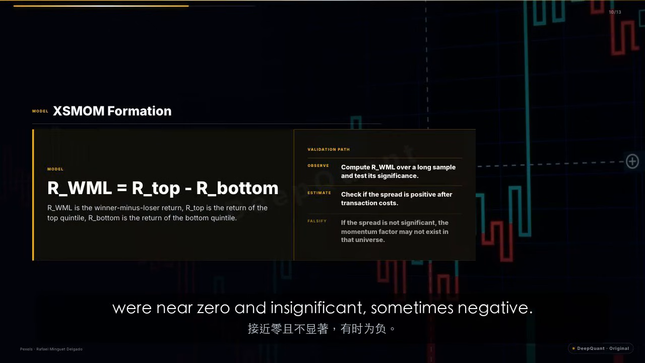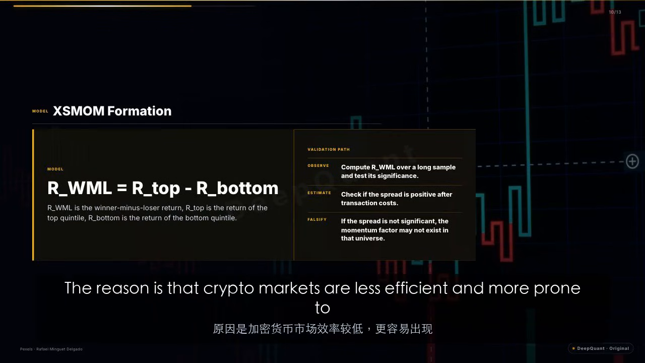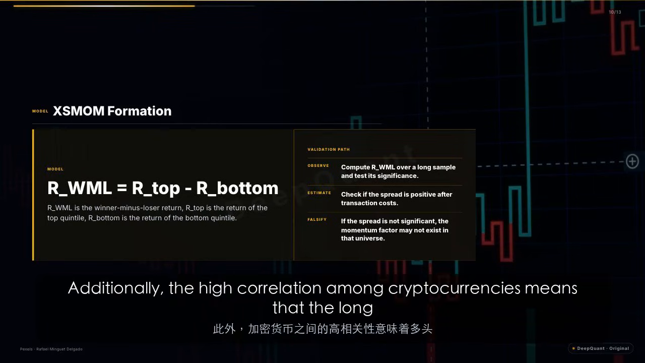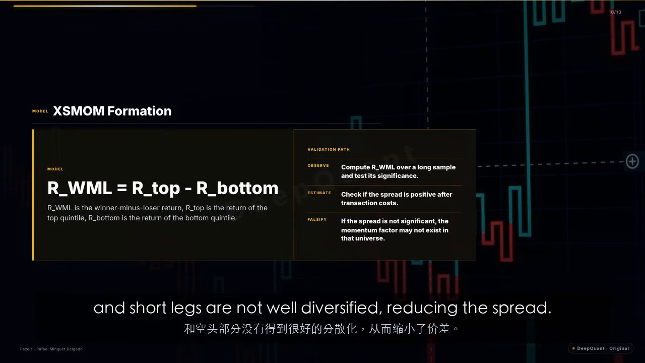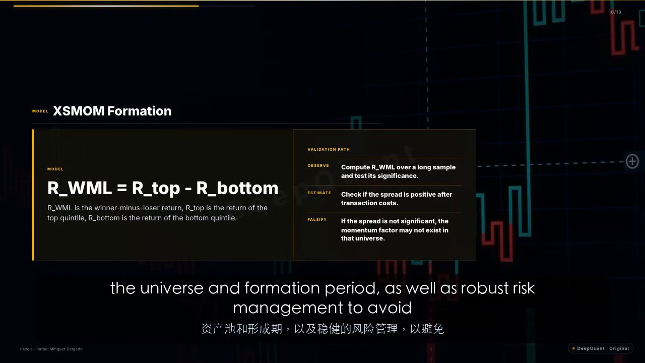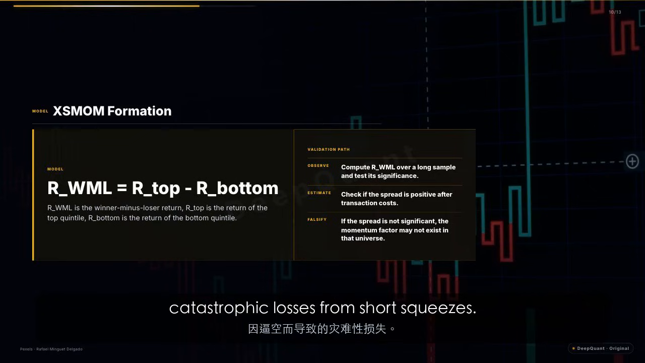In a 143-coin sample, winner-minus-loser returns were near zero and insignificant, sometimes negative. The reason is that crypto markets are less efficient and more prone to reversals, especially over short horizons. Additionally, the high correlation among cryptocurrencies means that the long and short legs are not well diversified, reducing the spread. Therefore, cross-sectional momentum in crypto requires careful selection of the universe and formation period, as well as robust risk management to avoid catastrophic losses from short squeezes.